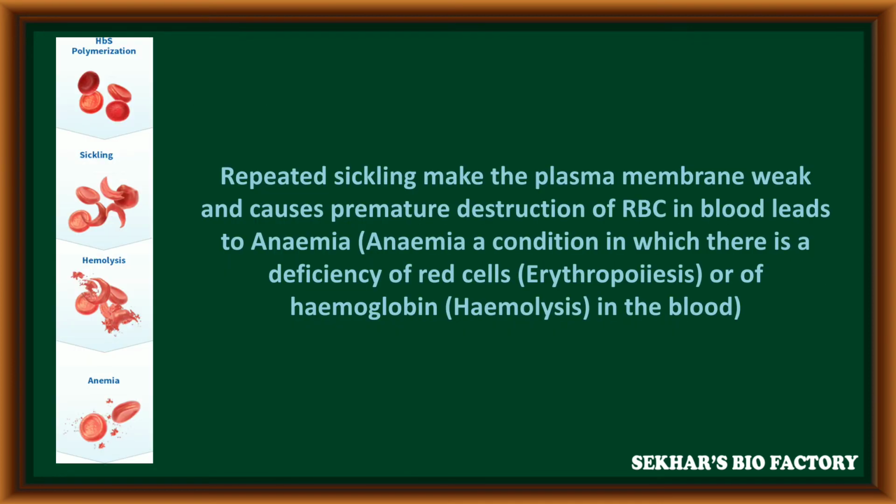The repeated sickling process makes the plasma membrane weak, and also it causes premature destruction of RBC in blood that leads to anemia. So in this way, when the plasma membrane becomes weak, the cells will be ruptured and the number of RBC will be reduced. That is called anemia. Anemia is a condition in which there is a deficiency of red blood cells. The hemoglobin content is also reduced in blood. It is called hemolysis.